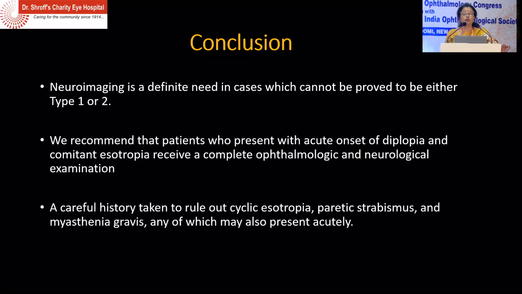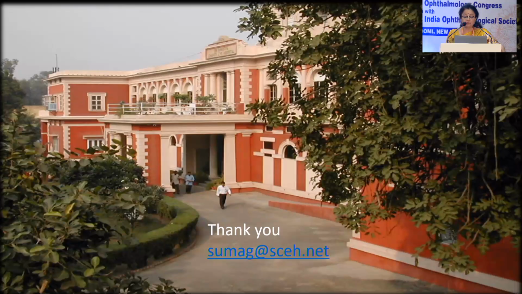So we can also rule out cyclic esotropia if it is cyclic, and myasthenia also, which can also be present.